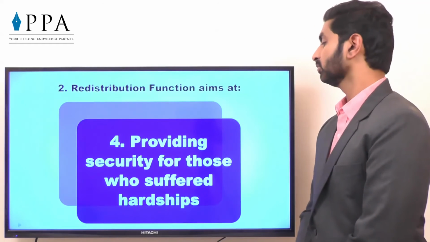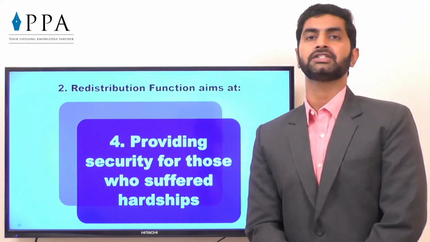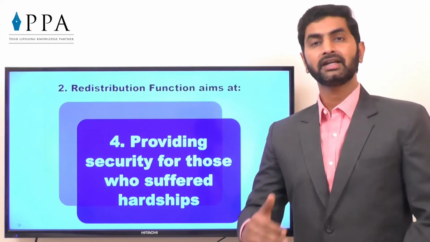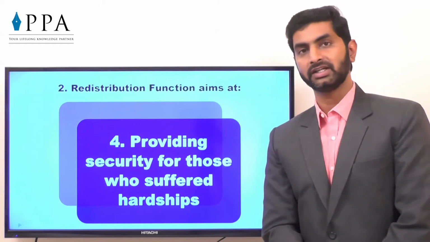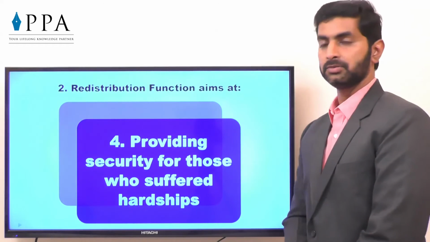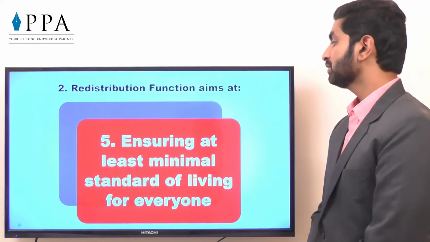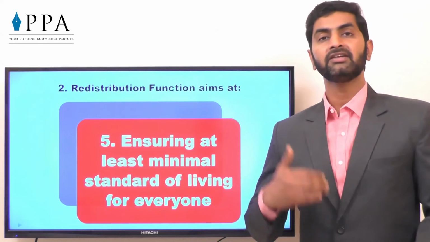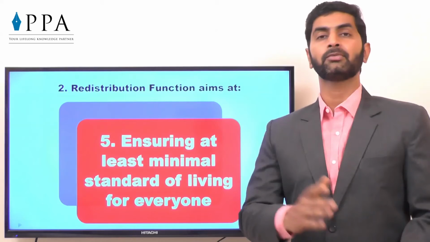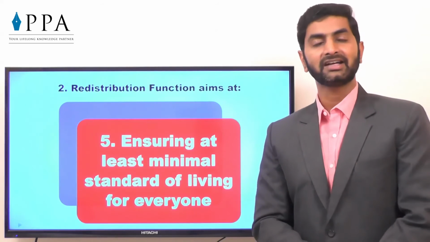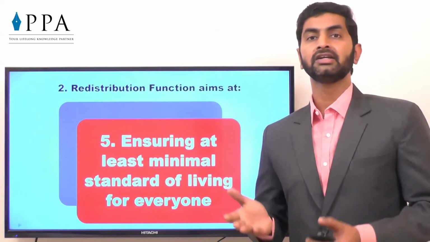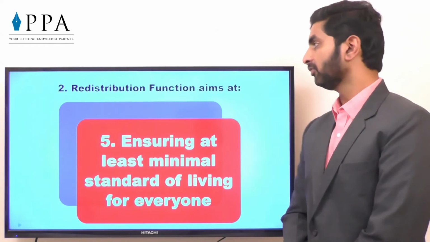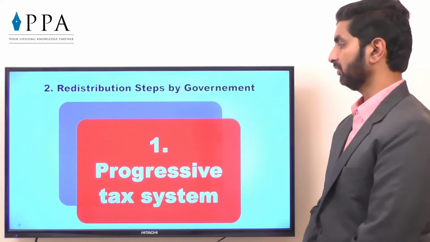Providing security for those who are suffering or who are getting the hardships. So some facilities are given, maybe some reservations are given to handicapped people so that they can get an opportunity to earn income or show their talent. So this is again the redistribution function of government. Ensuring at least minimum standard of living for everyone. So in this case, what government does, maybe they will give the pension schemes of government or unemployment payment shall be done. Minimum wages acts are given so that ultimately government tries to give at least a minimum standard of living for everyone. That is again redistribution function.